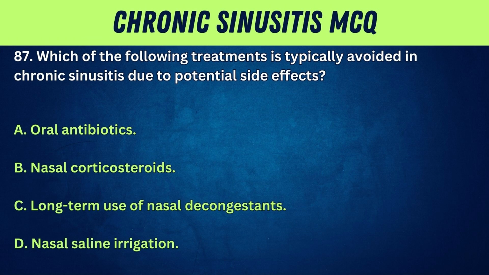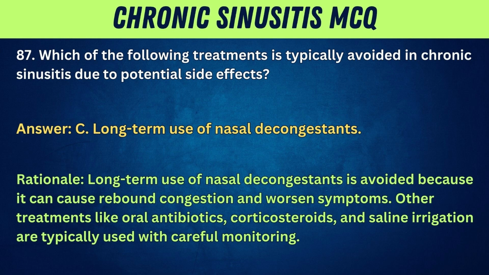87. Which of the following treatments is typically avoided in chronic sinusitis due to potential side effects? A. Oral antibiotics. B. Nasal corticosteroids. C. Long-term use of nasal decongestants. D. Nasal saline irrigation. Answer: C. Long-term use of nasal decongestants. Rationale: long-term use of nasal decongestants is avoided because it can cause rebound congestion and worsen symptoms.